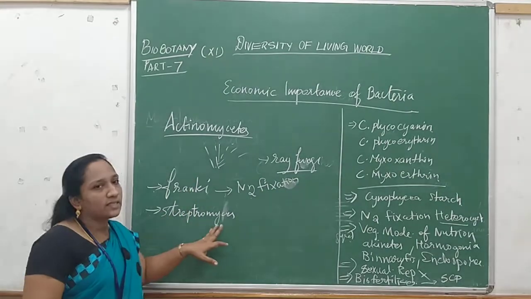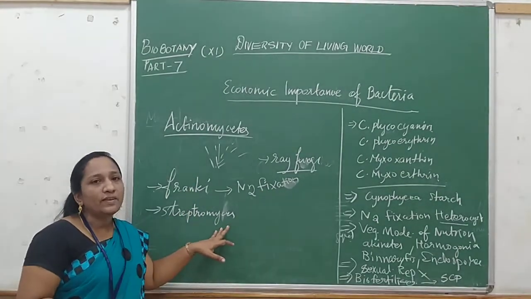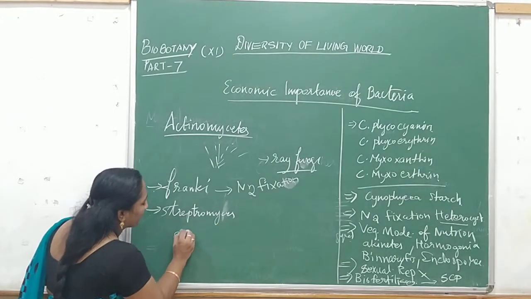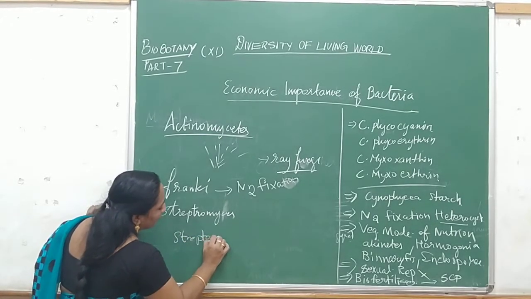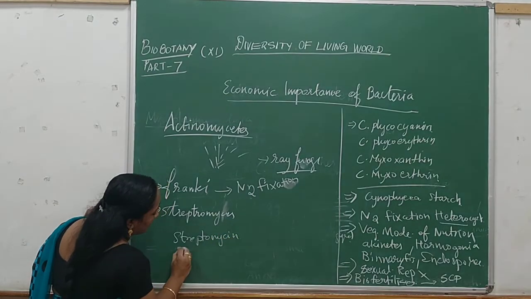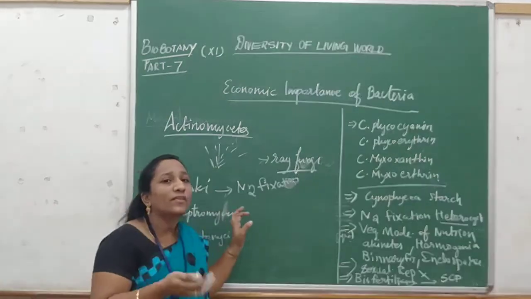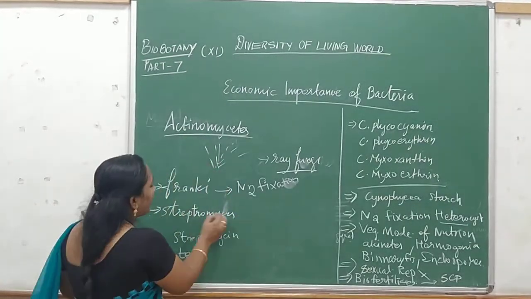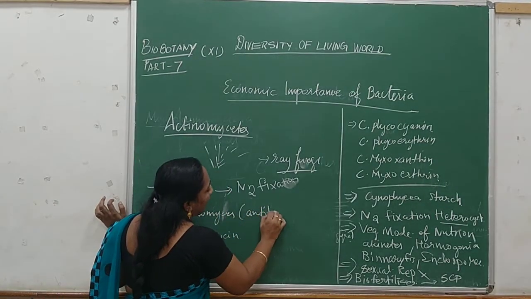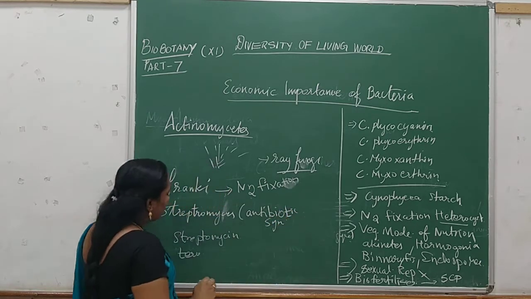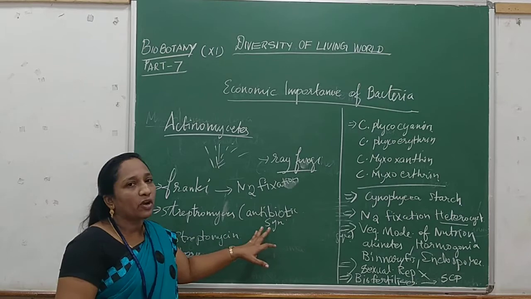And Streptomyces varieties are involved in the production of antibiotics like streptomycin, tetracycline, and lots of other antibiotics. So these are involved in antibiotic synthesis.